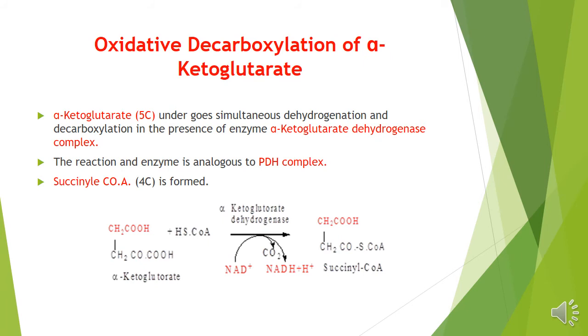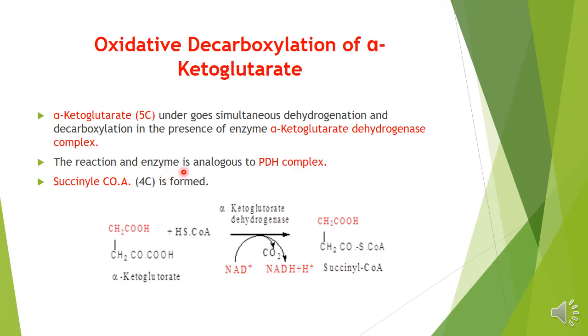What will be the next reaction? That is the oxidative decarboxylation of alpha ketoglutarate. This alpha ketoglutarate, in presence of the enzyme alpha ketoglutarate dehydrogenase, which is almost analogous to the PDH complex, there will be formation of succinyl coenzyme A. That is, the 5-carbon alpha ketoglutarate undergoes simultaneous dehydrogenation and decarboxylation in presence of the alpha ketoglutarate dehydrogenase complex.